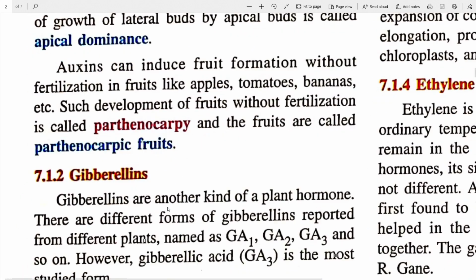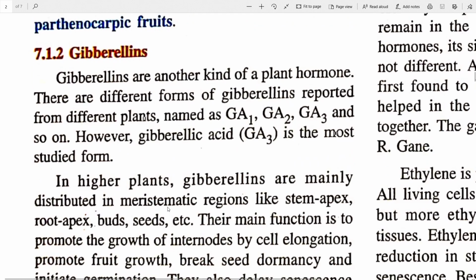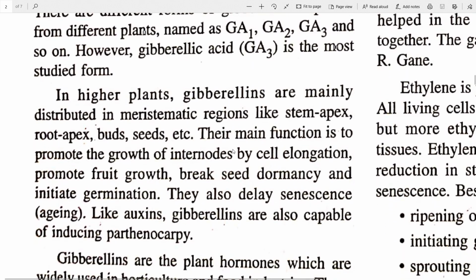So next we move on to another phytohormone called gibberellin. Gibberellins are another kind of plant hormone. There are different forms of gibberellins reported from different plants, named as GA1, GA2, GA3, and so on. However, gibberellic acid, GA3, is the most studied form. In higher plants, gibberellins are mainly distributed in meristematic regions like the stem apex, root apex, buds, seeds, etc. The plants where growth occurs highly.